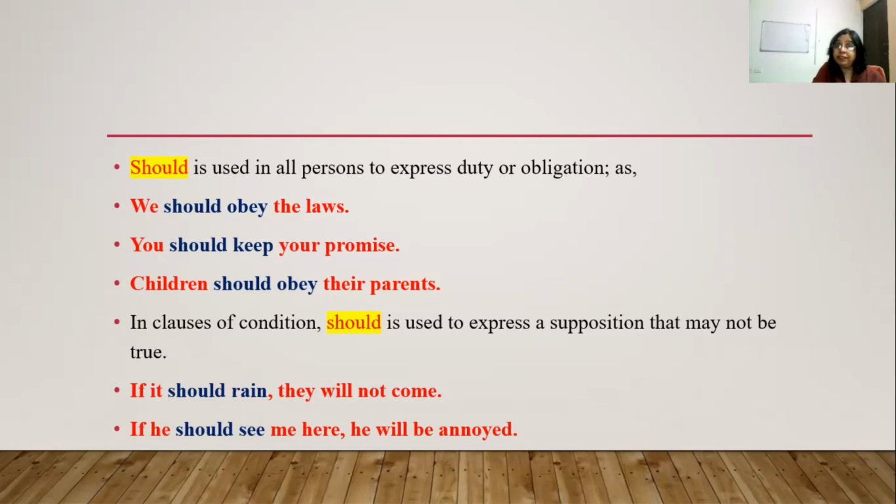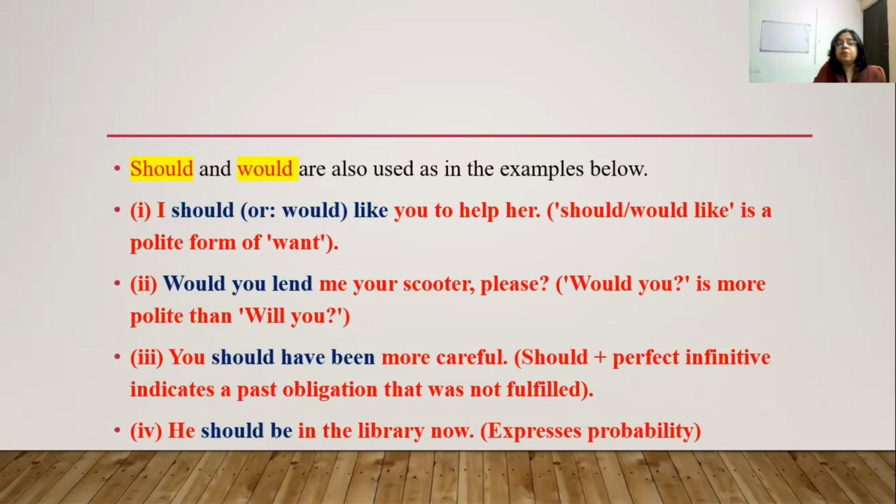In clauses of condition, should is used to express a supposition that may not be true, like, if it should rain, they will not come. There are chances of not having this. If he should see me here, he will be annoyed. So in such cases, we can use should. Next, should and would are also used as in the examples below. I should or I would like you to help her.